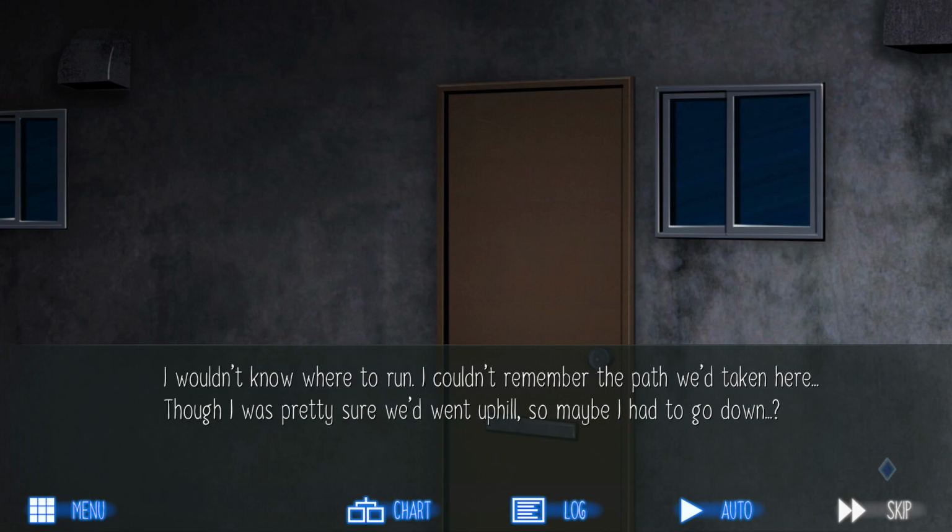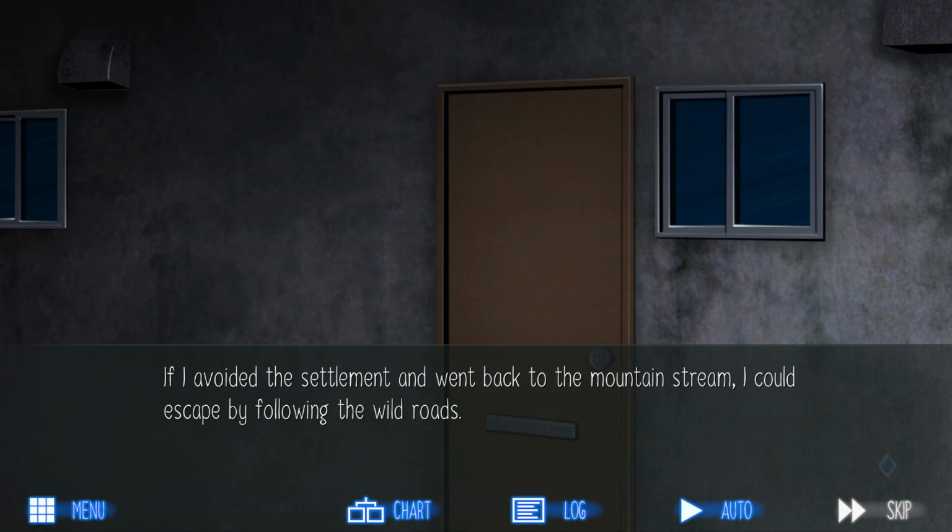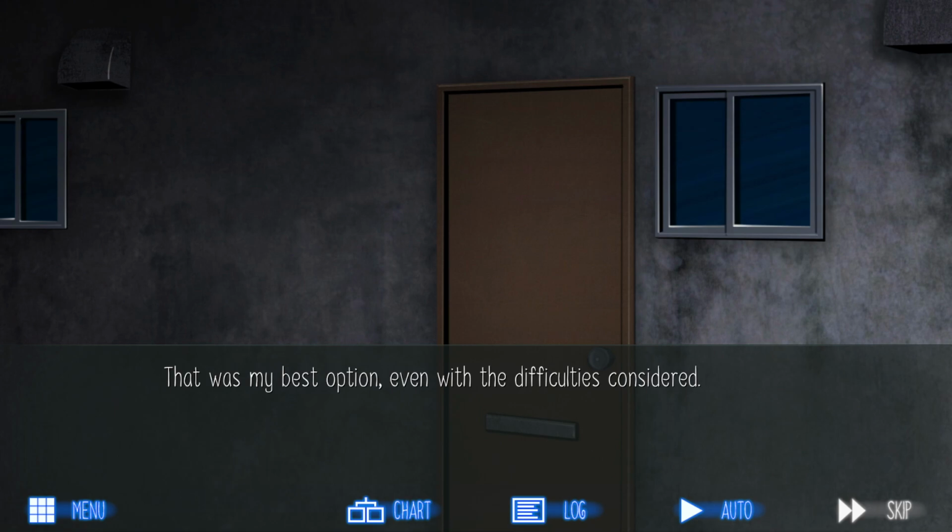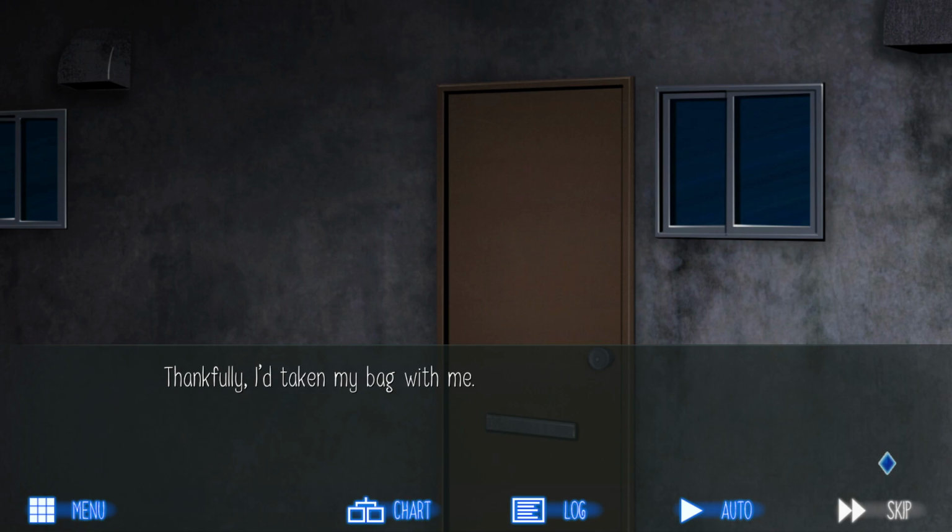I couldn't remember the path we'd taken here, though I was pretty sure we went uphill, so maybe I had to go down? If I avoided the settlement and went back to the mountain stream, I could escape by following the wild roads. That was my best option, even with the difficulties considered. Thankfully, I'd taken my bag with me.